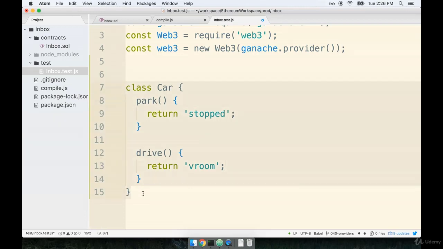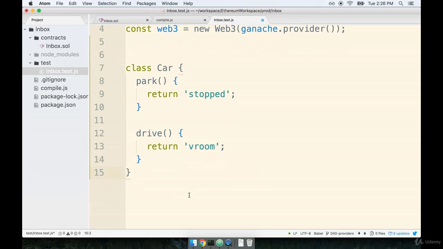Now I think you can agree with me, this is a pretty straightforward class. So let's now try writing out a little bit of code with Mocha to run some tests over this class right here and assert that calling park and drive both return stopped and vroom respectively.